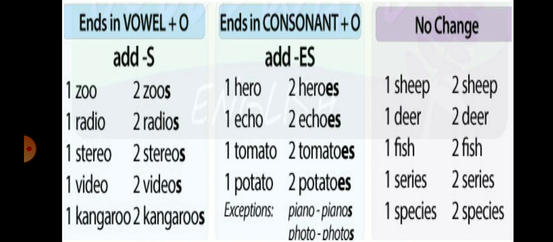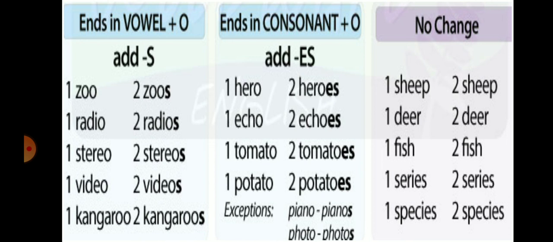And if the singular noun ends with O, but before that a consonant is there, then we have to add ES. For example, hero, heroes. Echo, echoes. Before O, R is there. Here in the second word, before O, H is there, which is a consonant. Tomato, tomatoes. Potato, potatoes. Here again, we have some exceptions. That is, piano will become pianos. Instead of ES, it should be S.